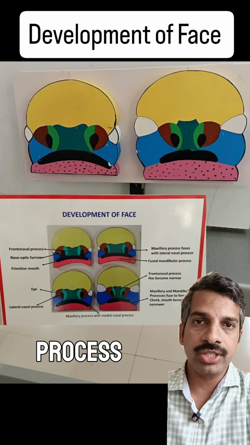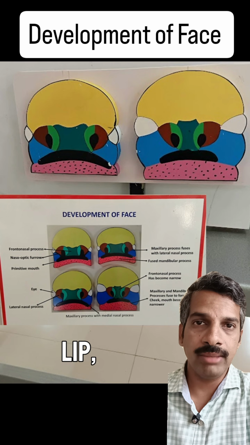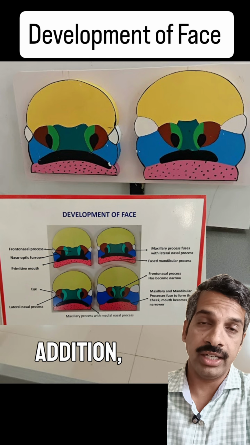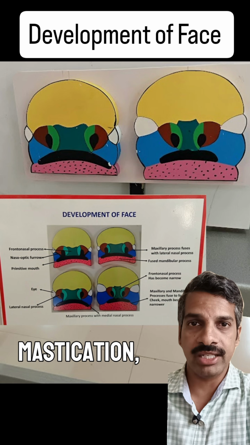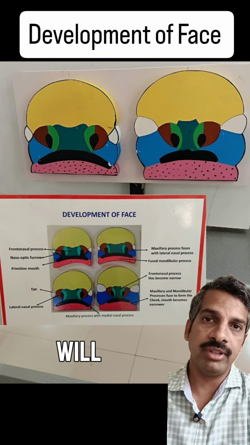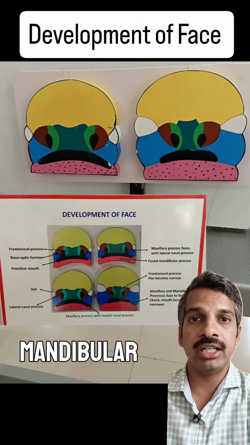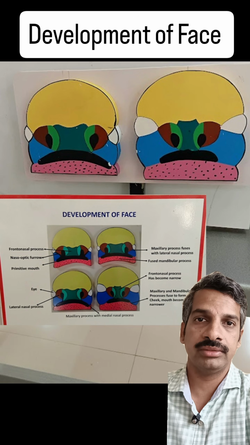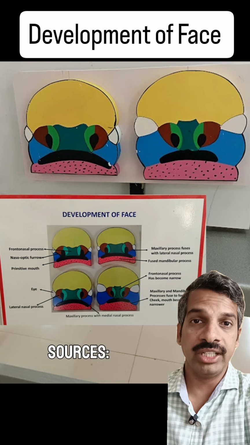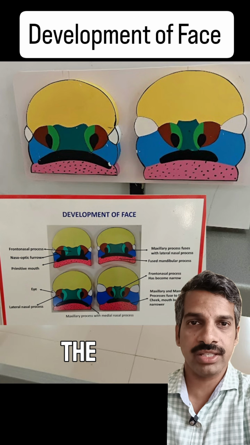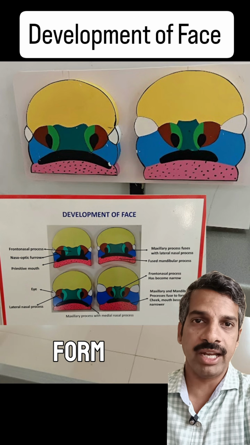The mandibular process will form the mandible, lower lip, and lower jaw. In addition, the Meckel's cartilage, the incus, malleus, muscles of mastication, and everything will be supplied by the mandibular division of the trigeminal nerve. So the face develops from three sources: frontonasal process, maxillary process, and mandibular process.